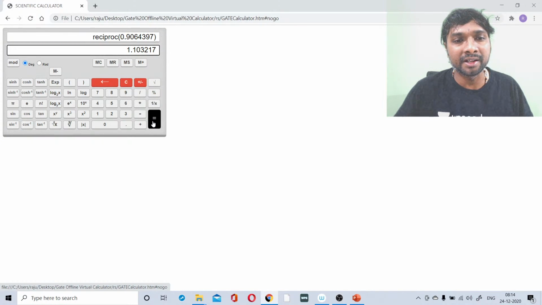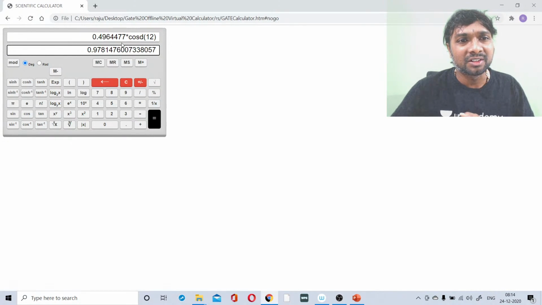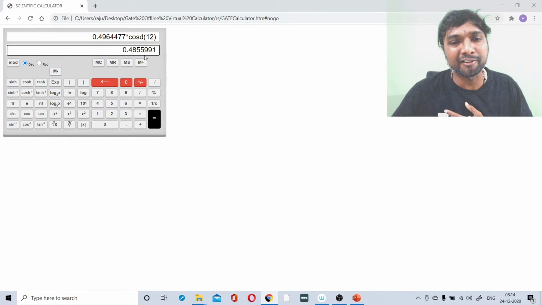The reciprocal of this one you are getting, into 0.45. Okay, equality symbol. Then into, then you write which one? Cos 12 again, right? So 12 degrees of which one? Cos function, right? So like that. Then 12 degrees of cos function, then you will be getting the answer as 0.4855.